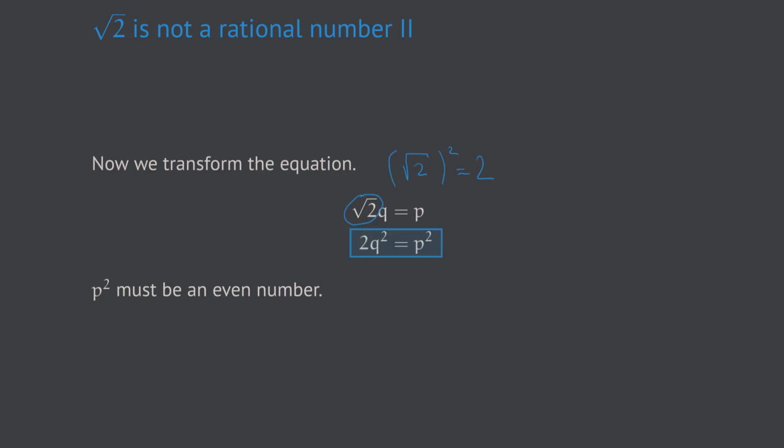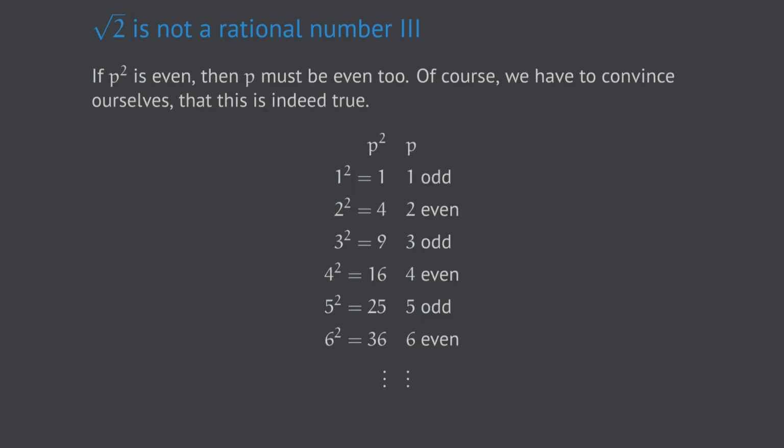This is why, when squaring both sides of the first equation, we will receive the number 2 here on the left-hand side. We conclude that p squared must be an even number, as it obviously contains the factor 2. As a consequence of the fact that p squared is an even number, we can conclude that p must be even too. But that is not directly clear, so we have to convince ourselves that this indeed is true. So we would like to prove that for any integer number p, if p squared is an even number, then also p itself is an even number.